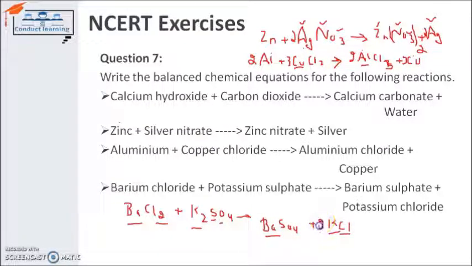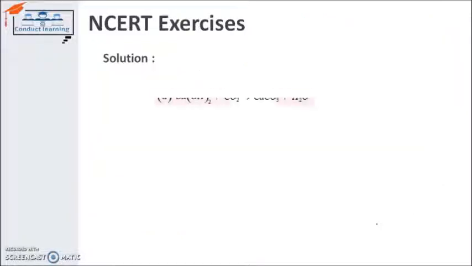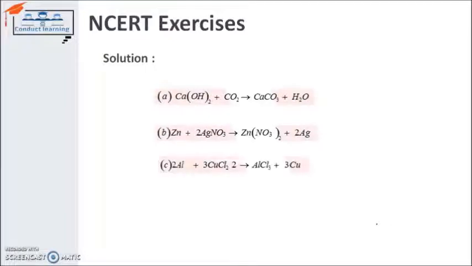So if I simply write in 2, the potassium will now be 2 atoms on both sides and chlorine having 2 atoms on both sides, so it will become balanced. So this is the balanced chemical equation. So the solutions are there.